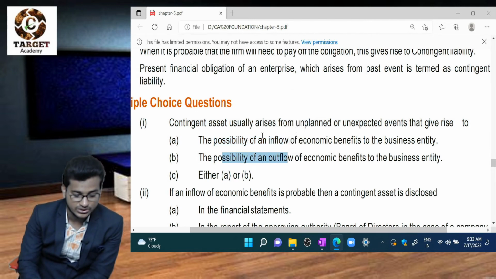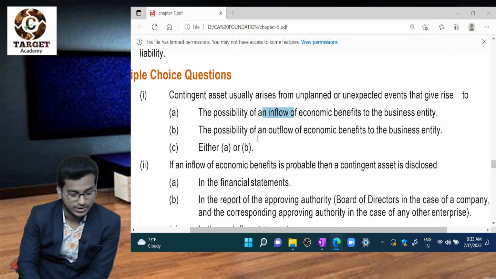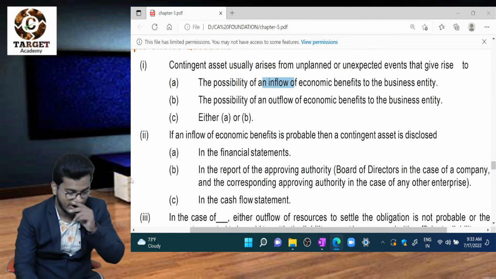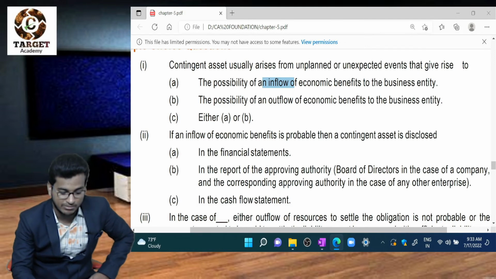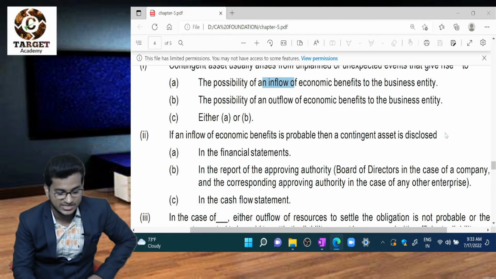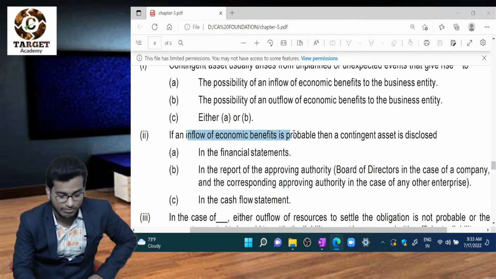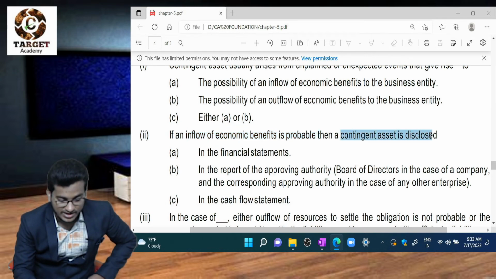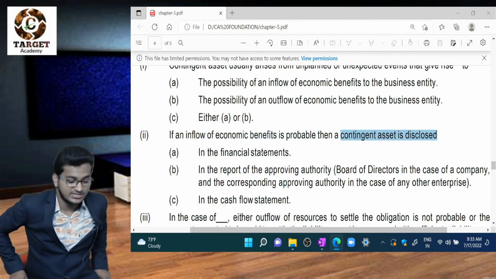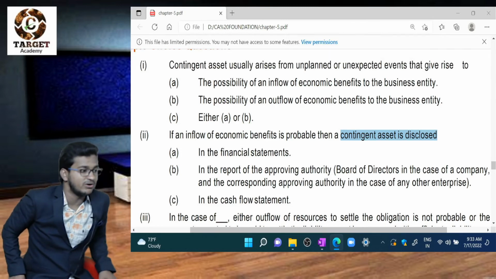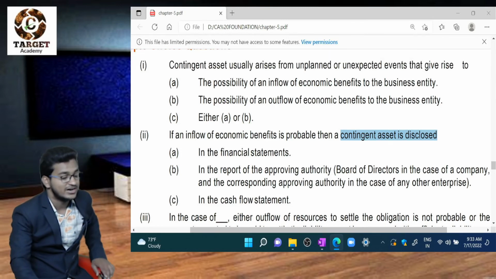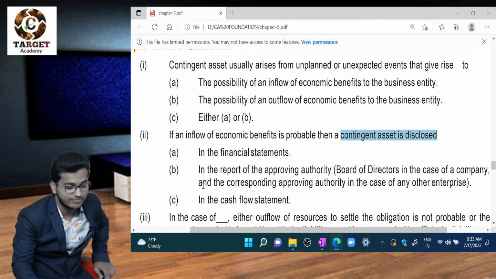Asset? So inflow. Question number 2, if an inflow of economic benefit is probable, then contingent asset is disclosed. Inflow of economic benefit is probable. That means where should contingent asset be disclosed? Should contingent asset be disclosed in the financial statements? No, we need to disclose it in the report of the approving authority.